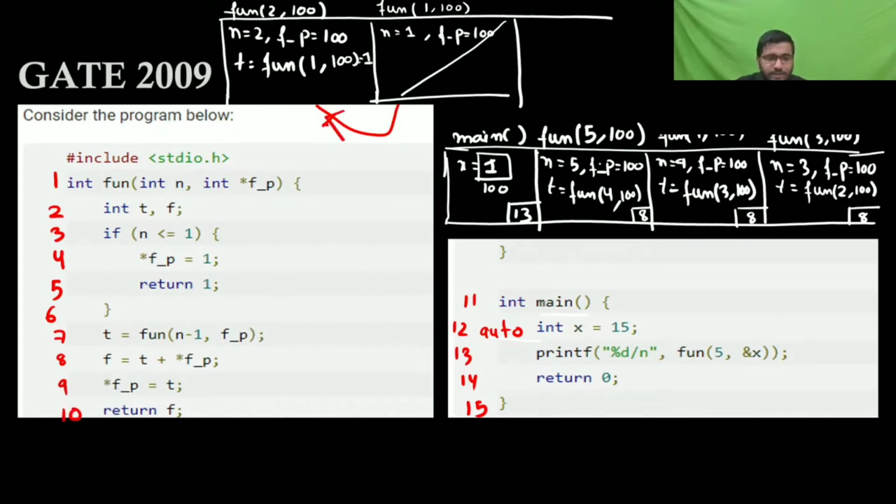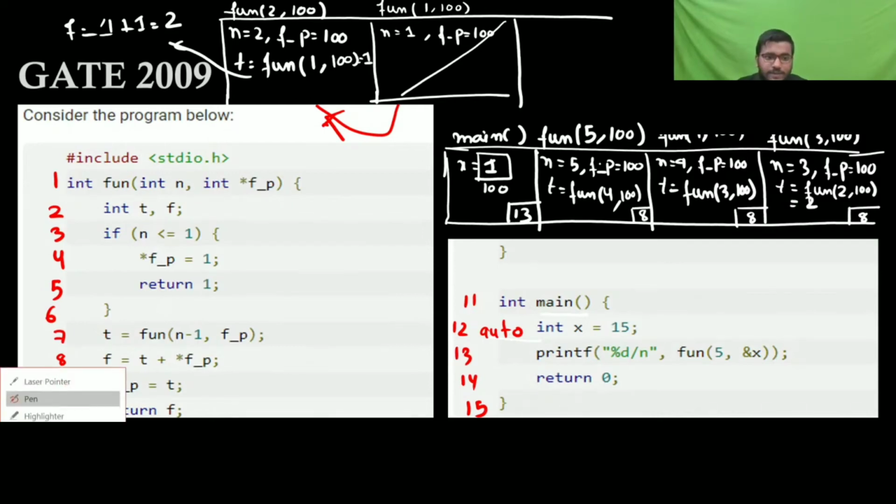After returning, t is 1. Then f is equal to t plus the value at this address. t is 1, the value at this address is 1, so 1 plus 1 is 2. Now the value at this address is going to be t, and t is 1 only, so the value is 1. Then you return f, so t is going to be 2 here.